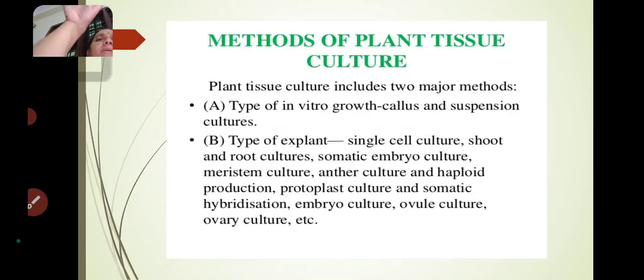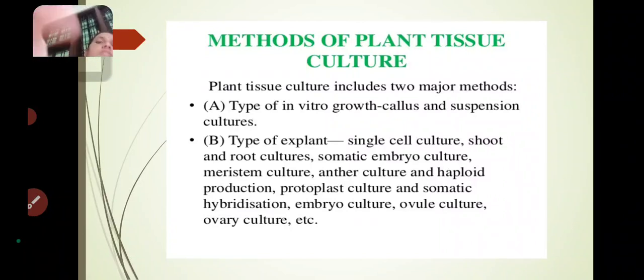You have to remember the definitions: what is explant, what is micropropagation, what is tissue culture, and what is callus. These things must be remembered. That will be useful in your future studies of plant tissue culture also.